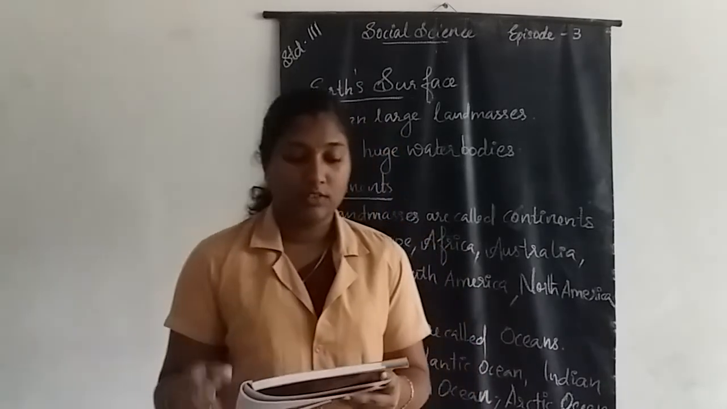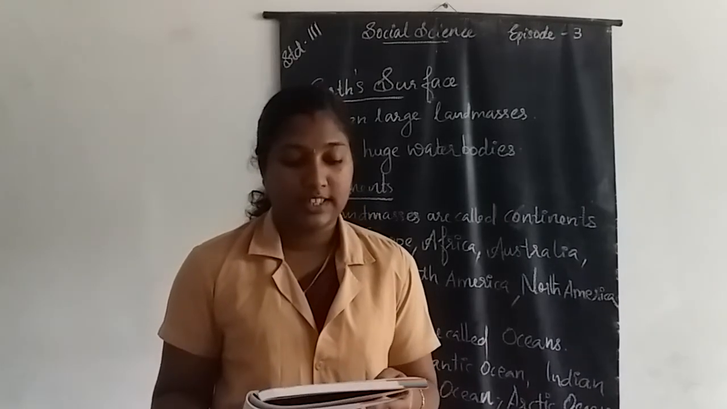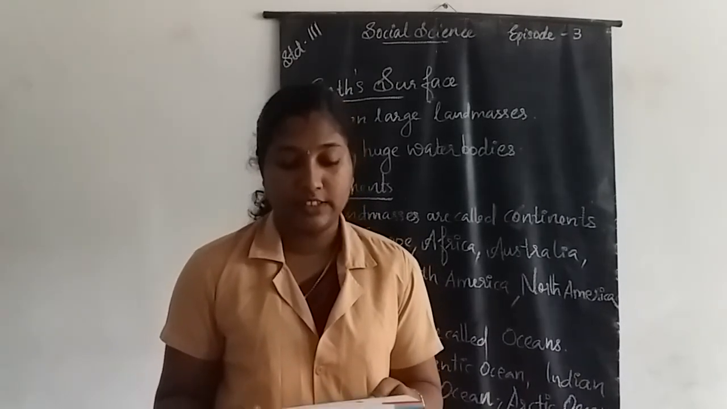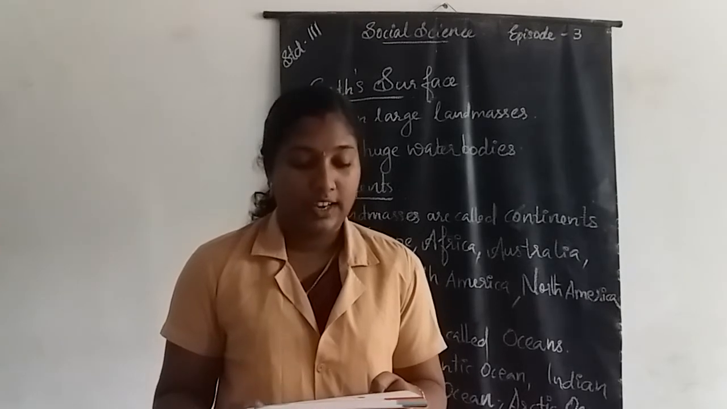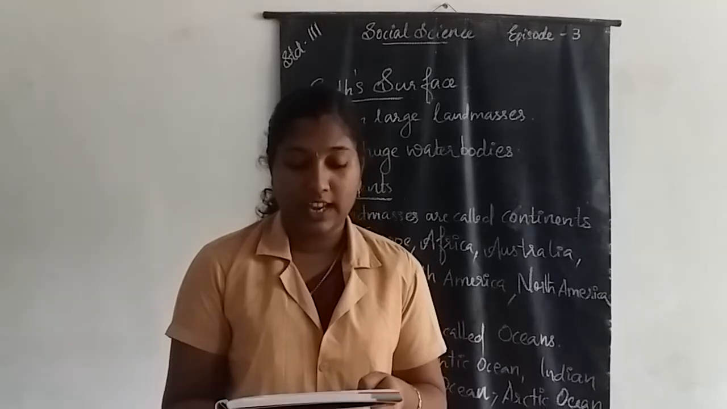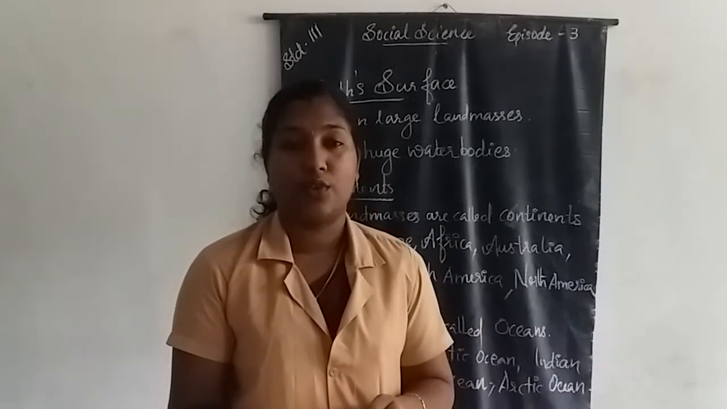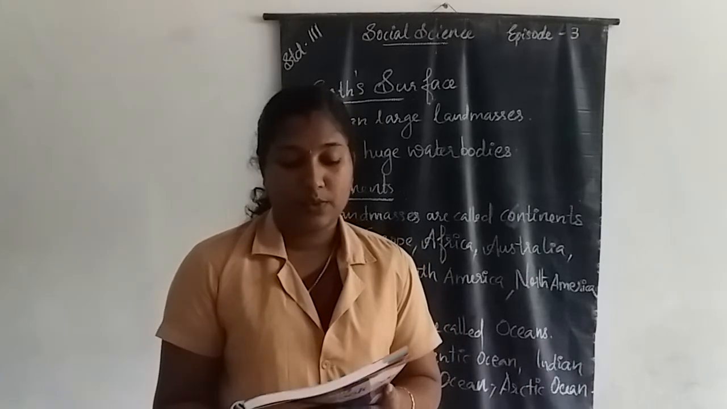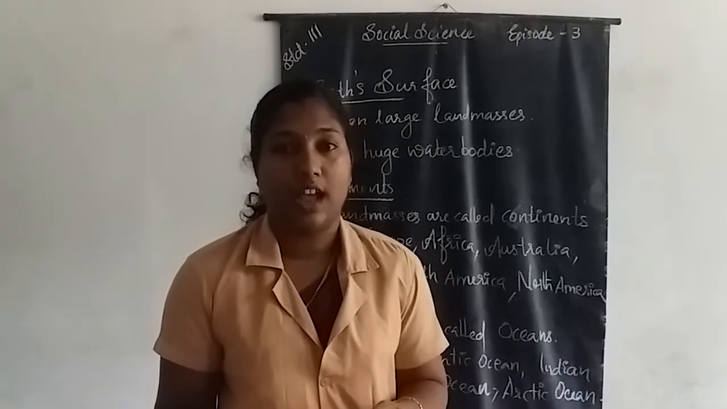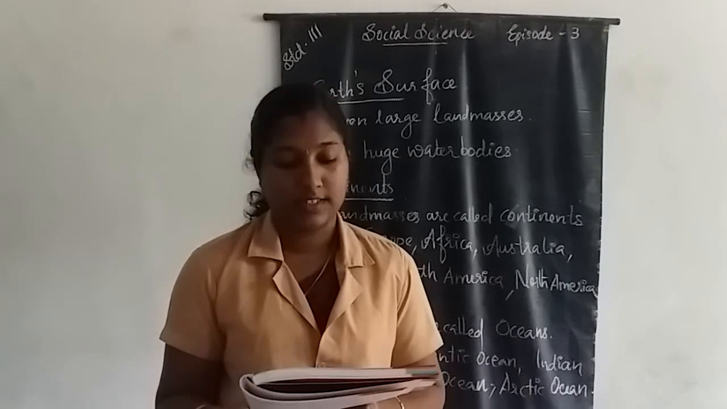Then once again, correct option. Our Earth is a planet. The shape of the Earth is round. We need air to breathe. Days and nights are caused by rotation. What covers Earth from all sides? Atmosphere covers Earth from all sides.